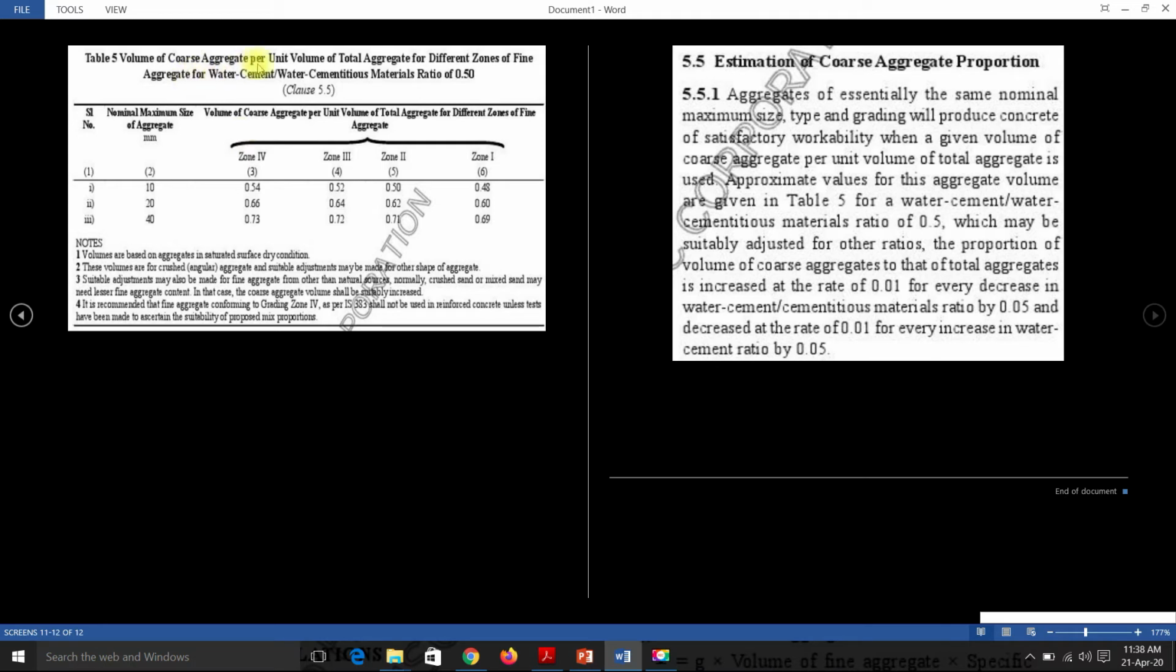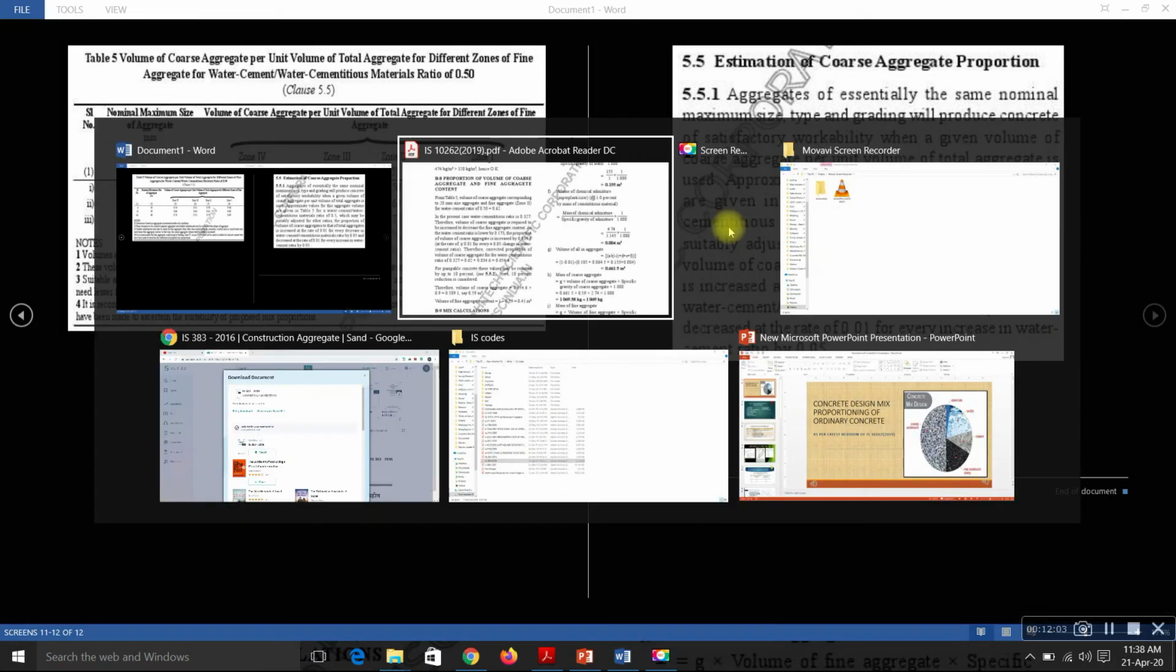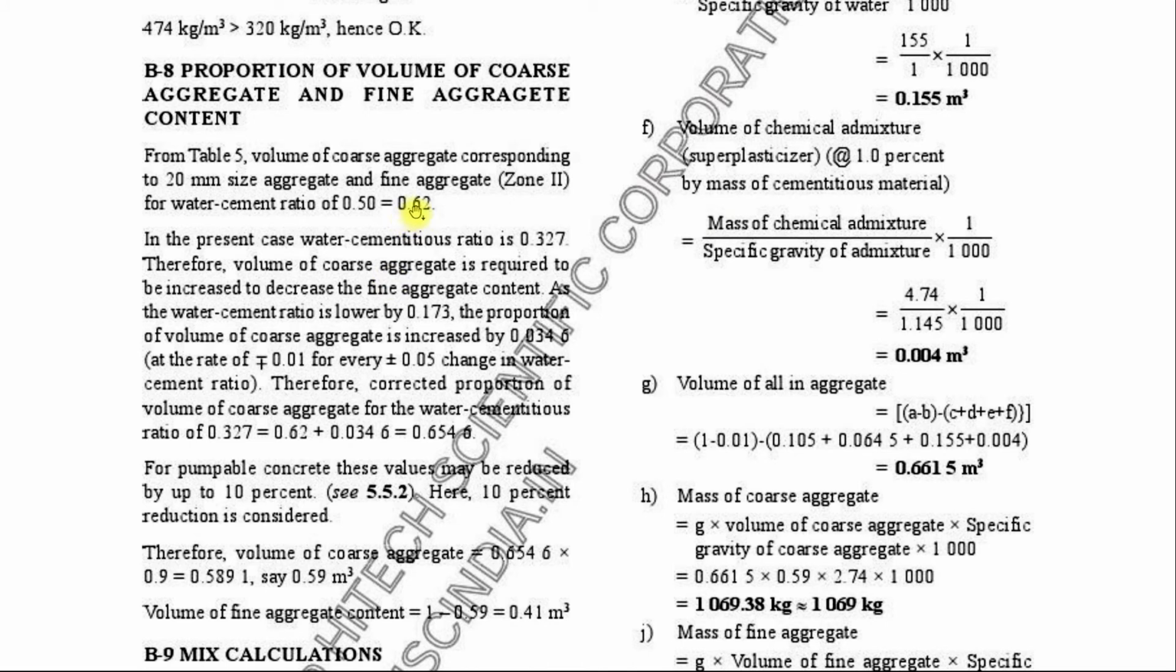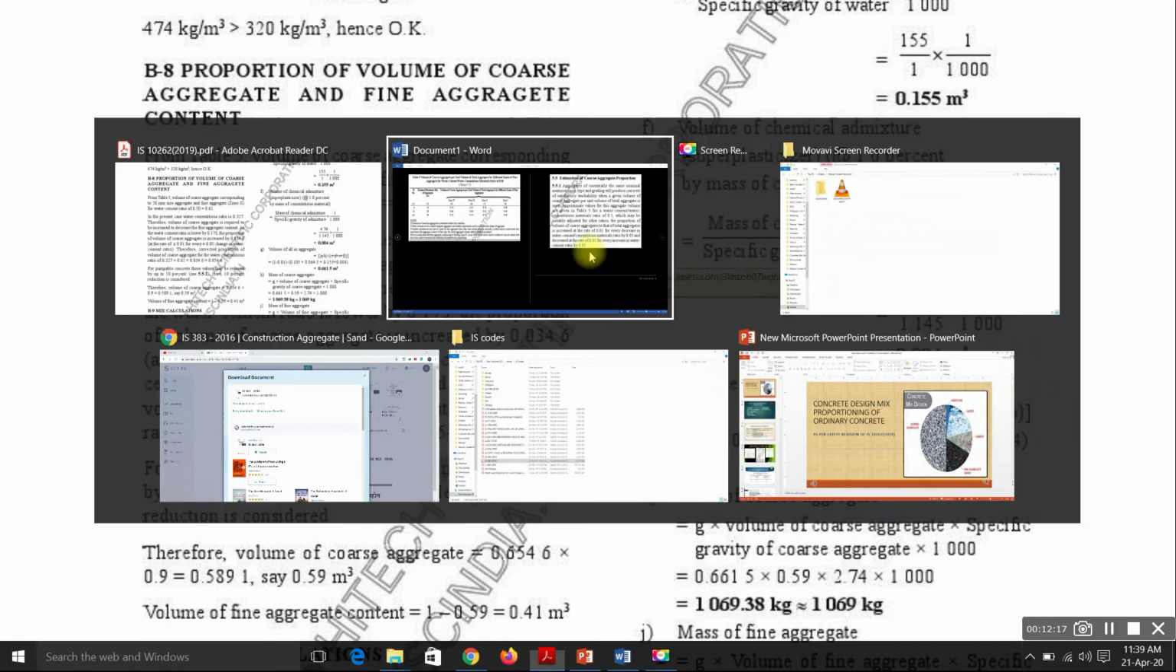Generally, the volume of coarse aggregate to volume of total aggregate will depend on the maximum size of aggregate and different zones of fine aggregate. So in this case, our zone is zone 2 and the aggregate is 20 mm aggregate, for which the value is 0.62. So this is the value shown, 0.62. But in our case, the water cement ratio is 0.327. The table is given for the water cement ratio of 0.5. So correction needs to be done.